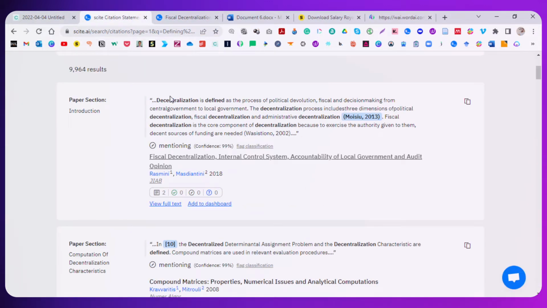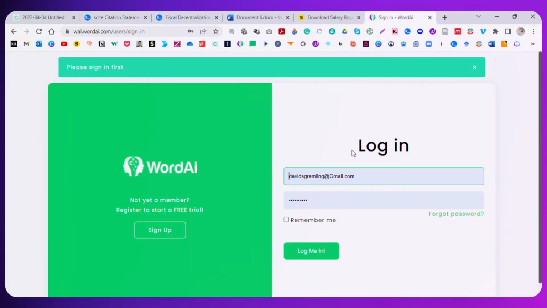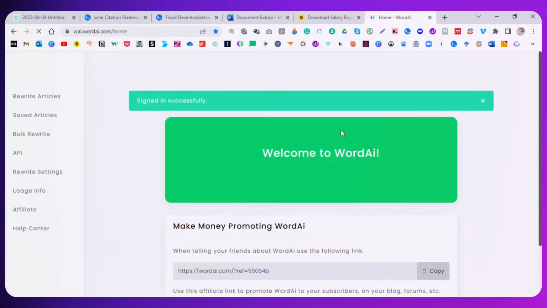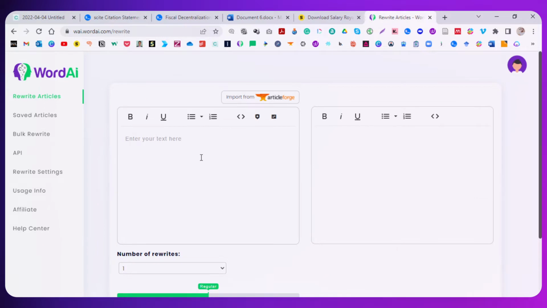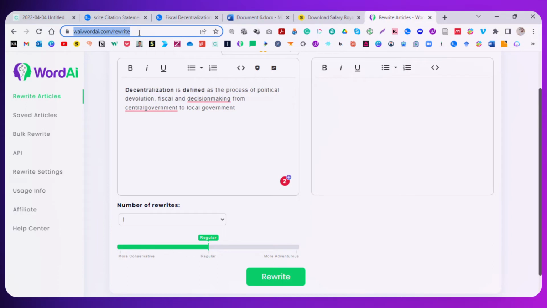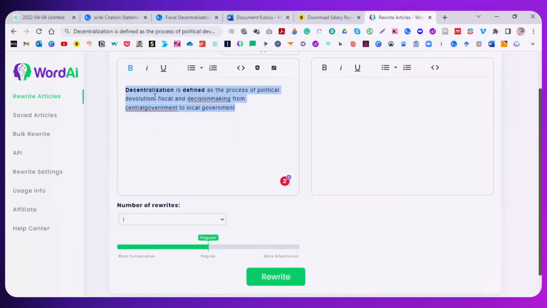Now I want to do one more thing. The information I gathered from here, I need to put this in our own words. So I want to spin this. I don't want that to be bold. So let's take out the bold. There we go. And let's spin this four times. Adventurous.